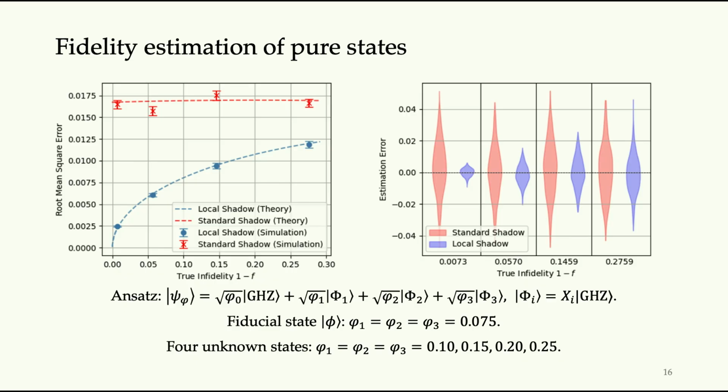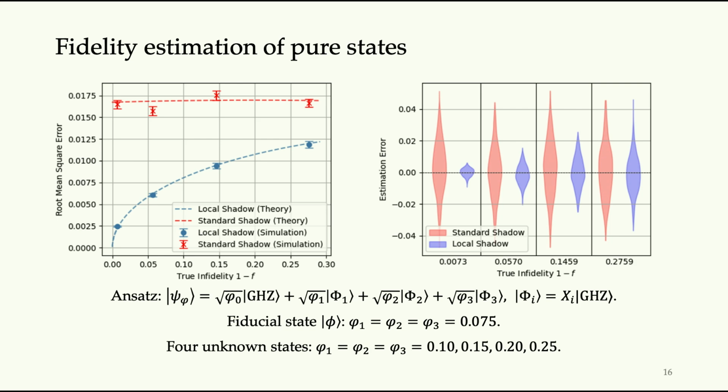So here's our simulation result. We compare the performance of the local shadow estimator to the standard shadow estimator. And as you can see, the performance of the numerical simulation matches very well with our theory prediction.